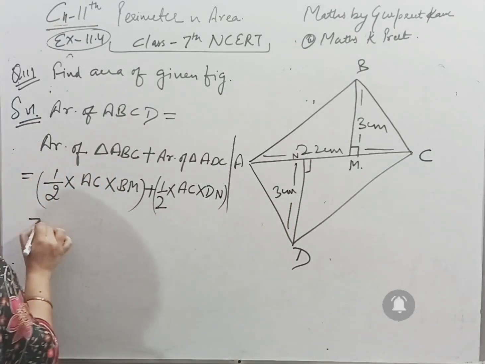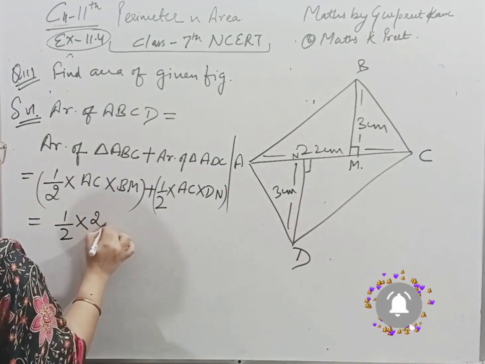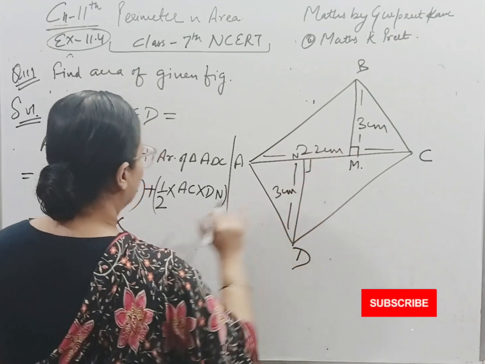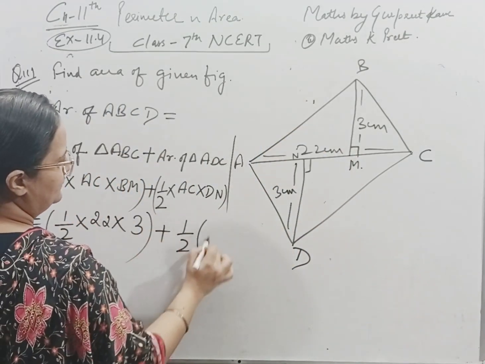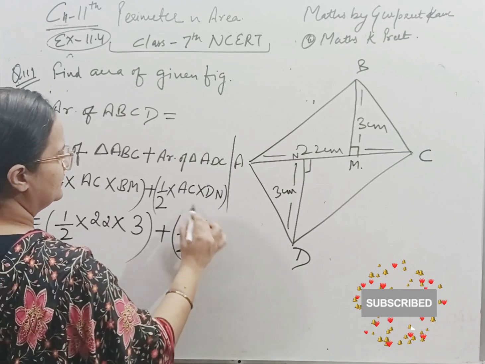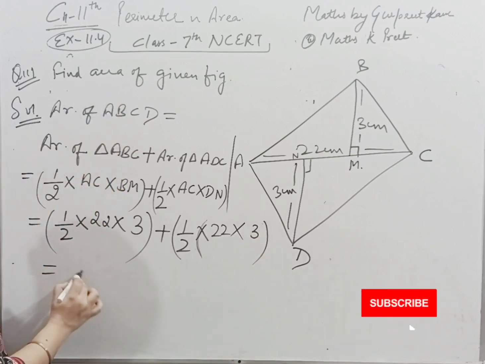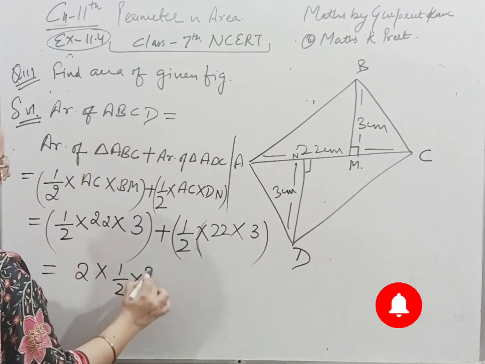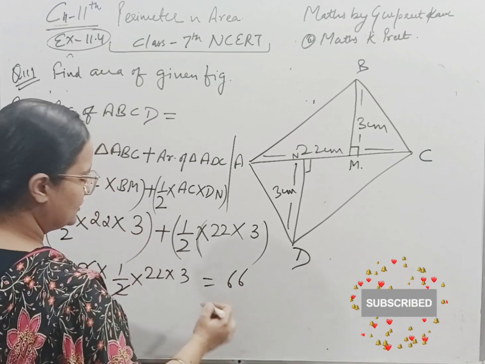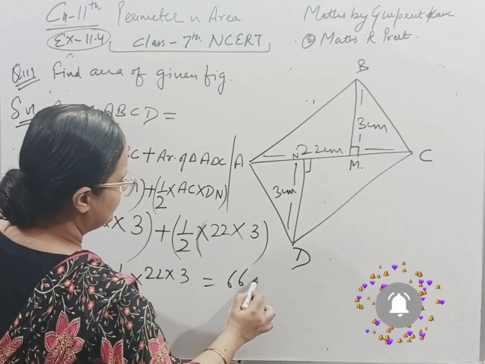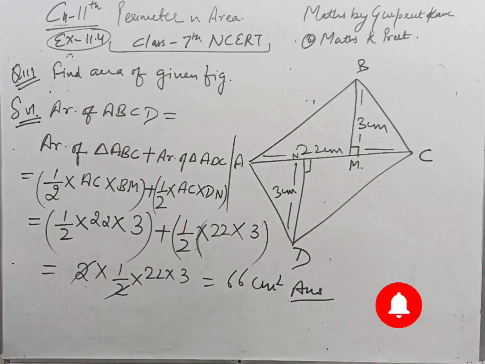So this will be equal to half into 22 centimeter, the complete question is in centimeters, and BM is 3 centimeter, plus half of AC which is again 22 and DN which is again 3. This is basically 2 times half of 22 into 3. So the area for the given figure ABCD or quadrilateral ABCD is 66 centimeter square. This is the answer.